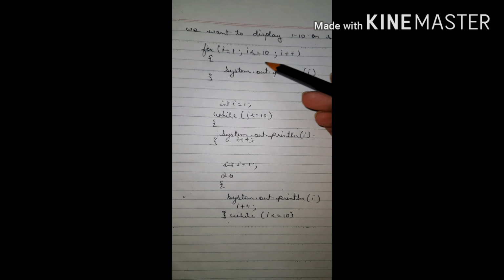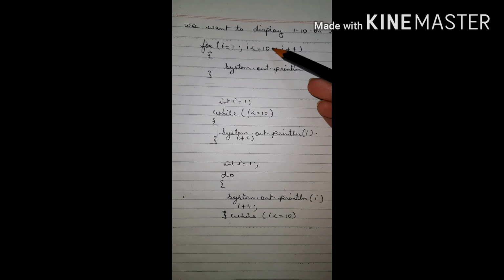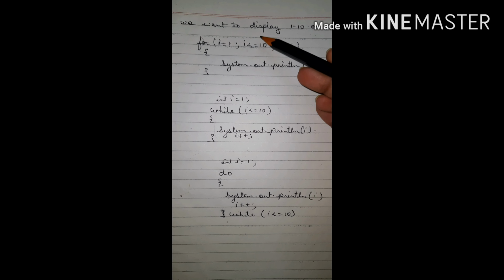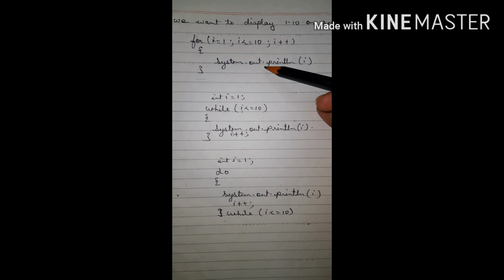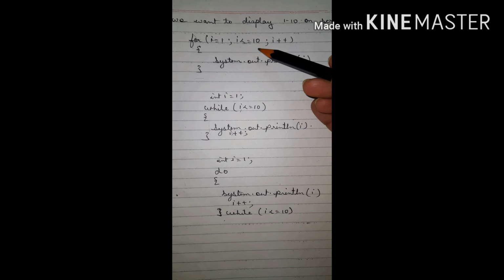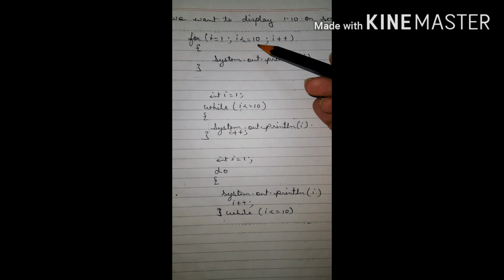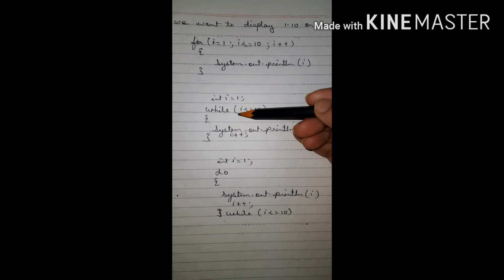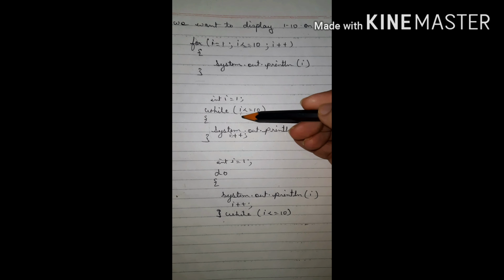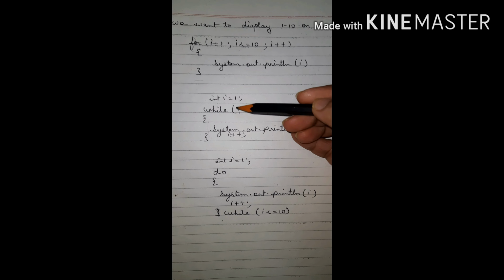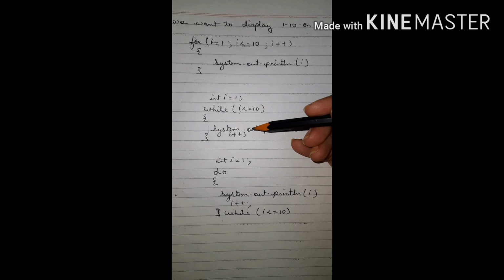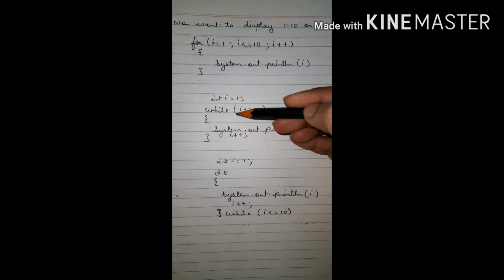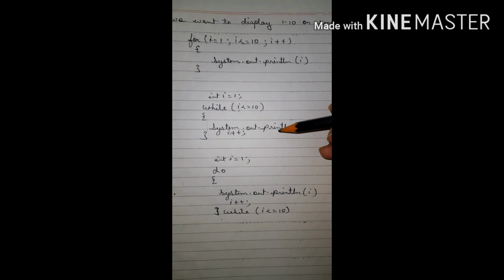So here you can see for loop and while loop are the entry control loops. First of all, it checks the entry. If I is less than or equal to 10, then only it will allow you to enter. If it is 11, that is, the condition becomes false, it will not allow you to enter the loop. Same in the while loop. Here, if I is less than or equal to 10, it will allow you to enter and execute the loop. If I is 11, then the condition is false and it will not allow you to enter the loop.